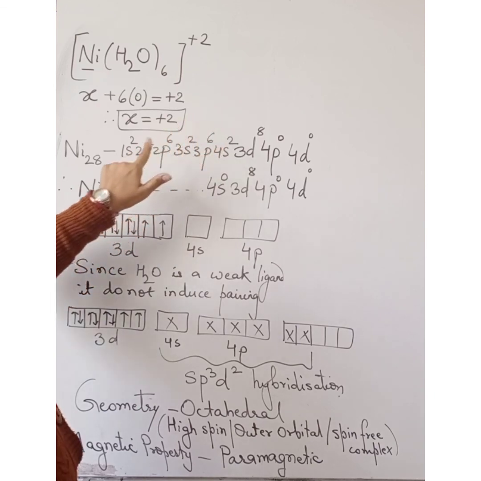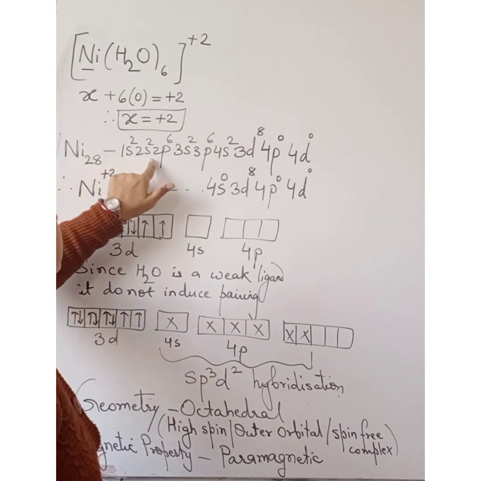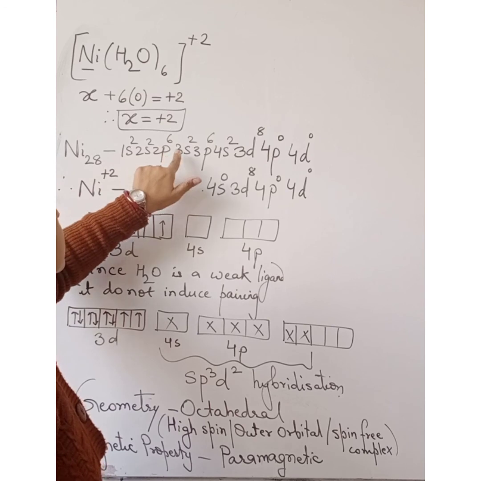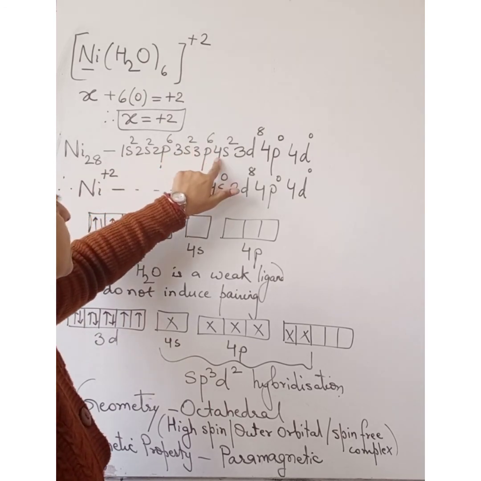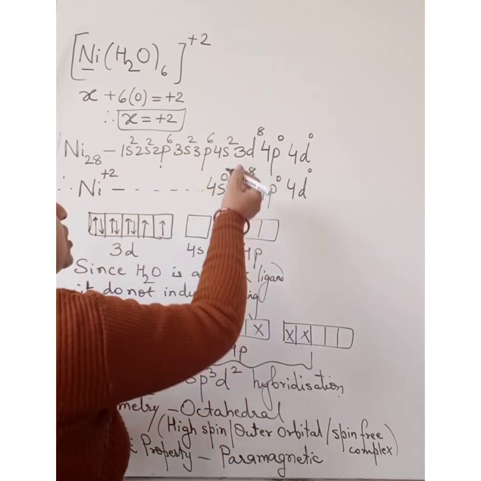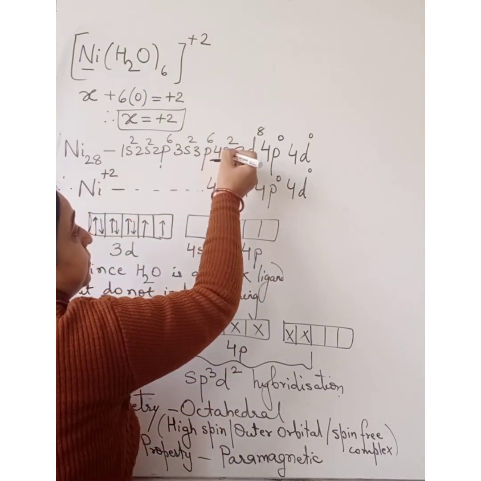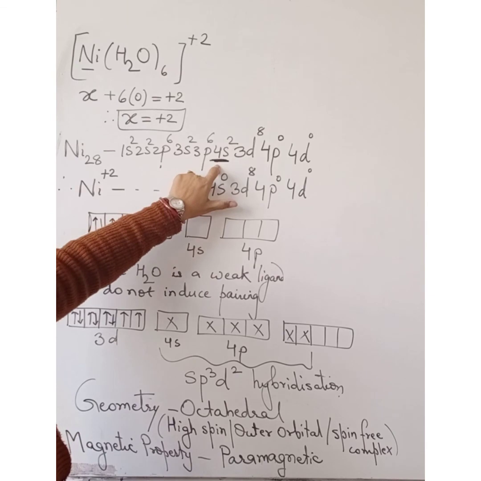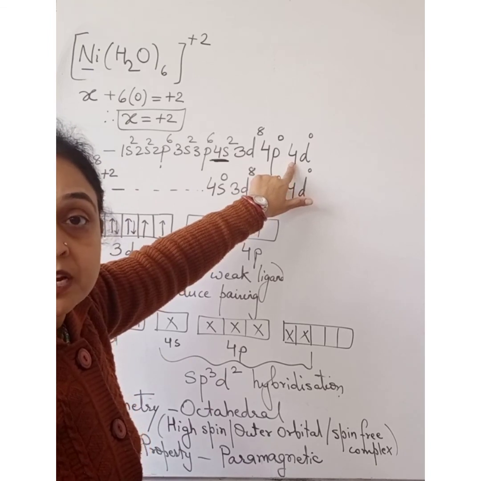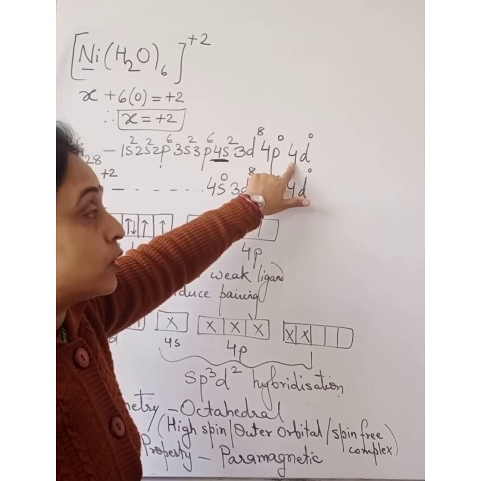Now nickel atomic number is 28. So this is the general electronic configuration: 1s2, 2s2, 2p6, 3s2, 3p6, 4s2, 3d8. Now the valence shell here is 4s. In this valence shell, empty 4p and 4d orbitals are also present, which do not contain any electrons.